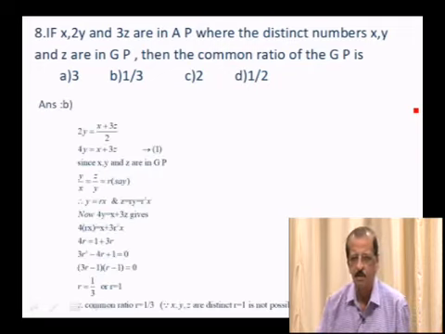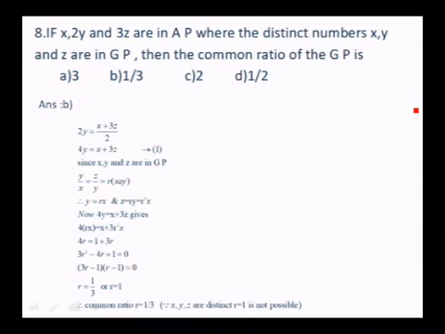Since the three numbers x, 2y, 3z are in AP, whenever three numbers A, B, C are in AP, you know that 2B is equal to A plus C. So 2y is equal to (x plus 3z) by 2, where 2y is the middle number. If you cross multiply, you get 4y is equal to x plus 3z.